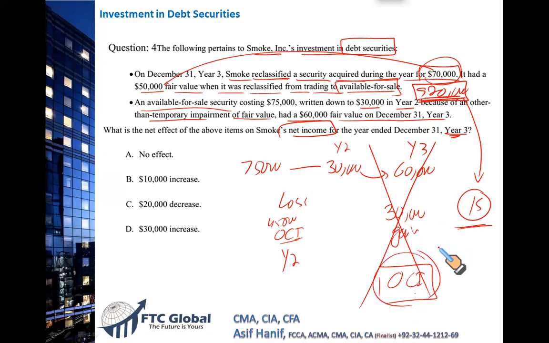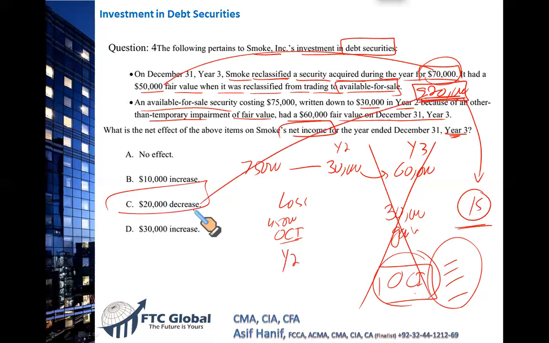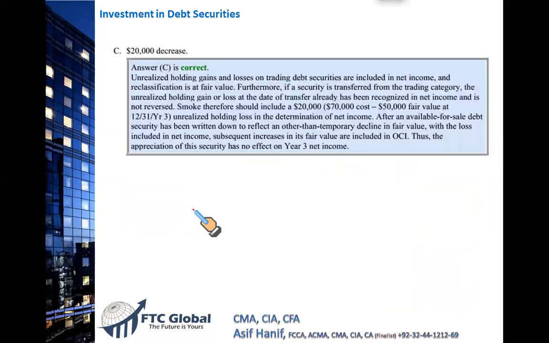Remember, OCI is an alternative bypass for 4 specific transactions. I hope you people remember: any fair value gain and loss on available for sale securities, defined pension obligation gain and loss, effective portion of cash flow hedge, and the foreign currency translation. We discussed these in detail in your unit 1. So right now, that's your answer. See, 20,000 decreased because of this first transaction. The second transaction has a loss effect, but that loss goes to the OCI, not the income statement.